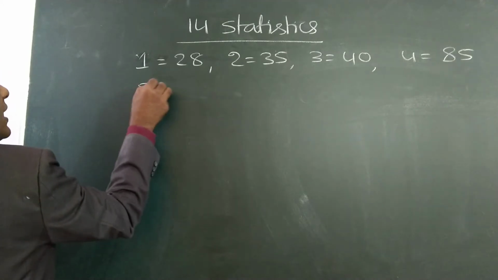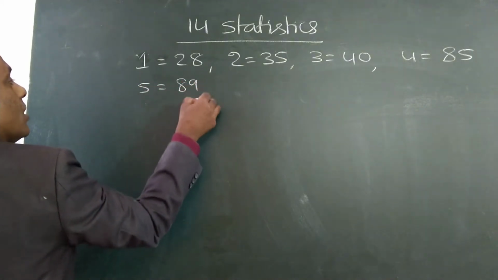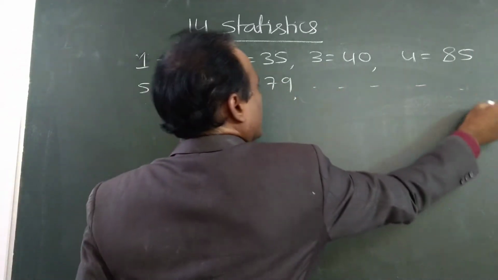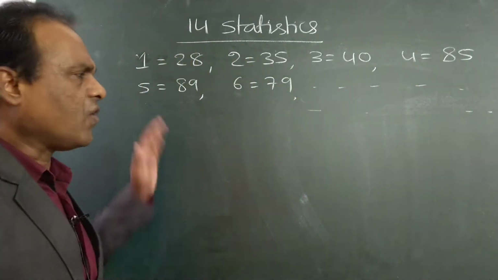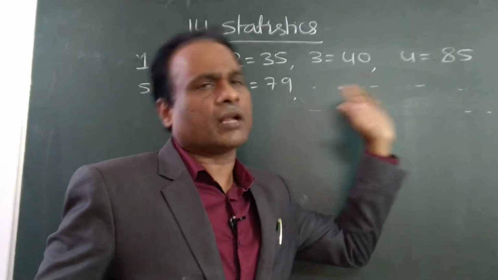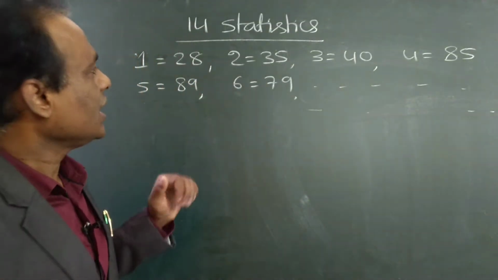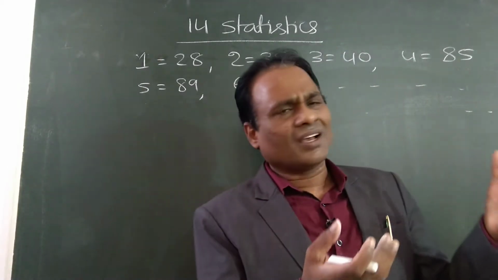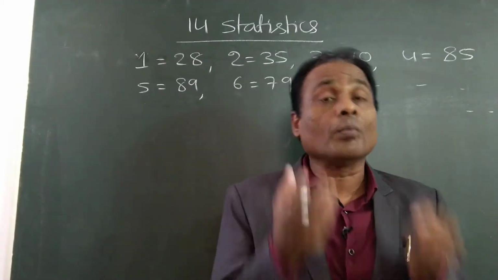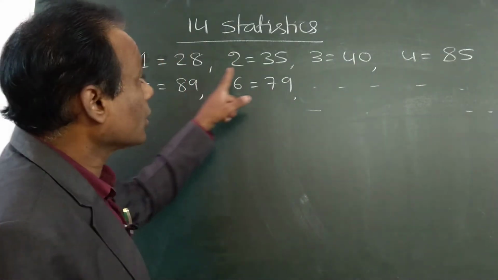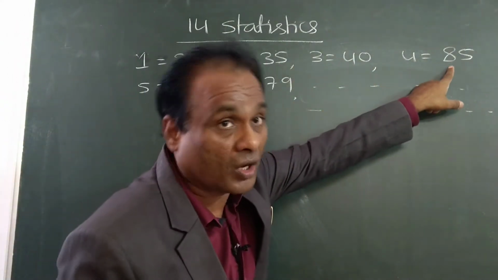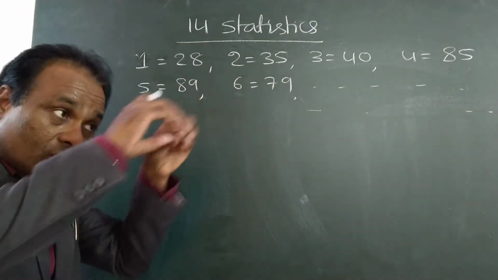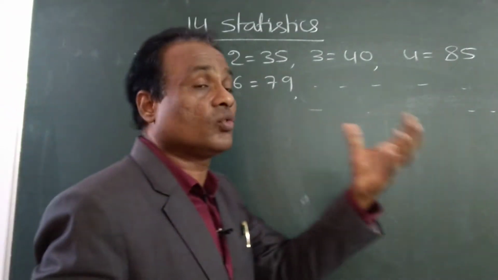Roll number 5 got 89 marks. Roll number 6 got 79 marks. Like this, for all 40 students I wrote their marks. See, if you look at this data, it is not in an organized way. So to see how many students got good marks, we have to check. Roll number 4 got good marks and roll number 5 got good marks. Like that we have to see which student got good marks.